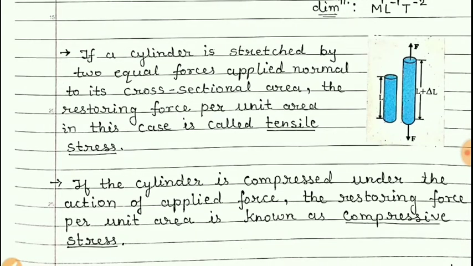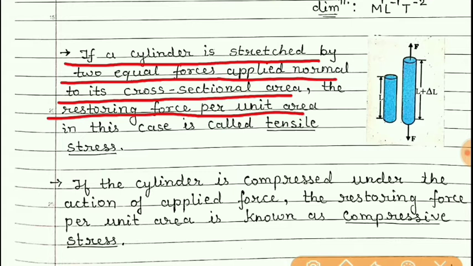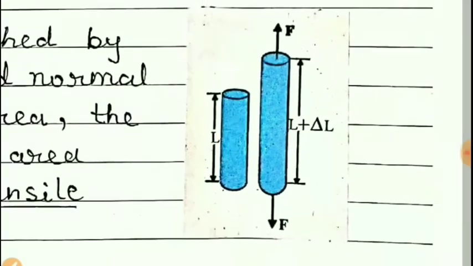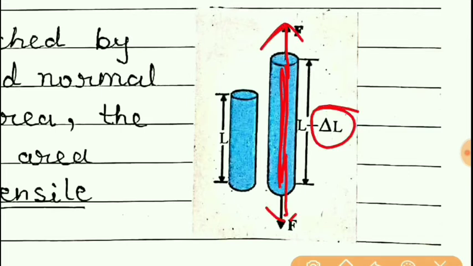So now here I have written that if a cylinder is stretched by two equal forces applied normal to its cross sectional area, the restoring force per unit area in this case is called a tensile stress. The word tensile is used for linear objects, and here we know that this cylinder is a linear object, and when the forces were applied, there is only change in the length.